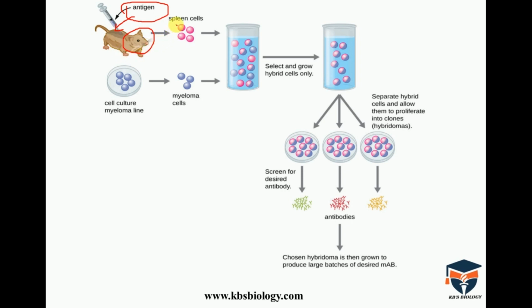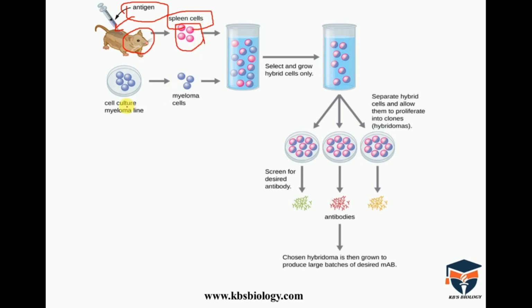Then spleen cells are taken from the mice. Why spleen cells? Because the spleen contains a large number of lymphocytes. There are two types of lymphocytes, T lymphocytes and B lymphocytes, and the B lymphocytes are the antibody-producing cells. Hence we take the spleen cells.